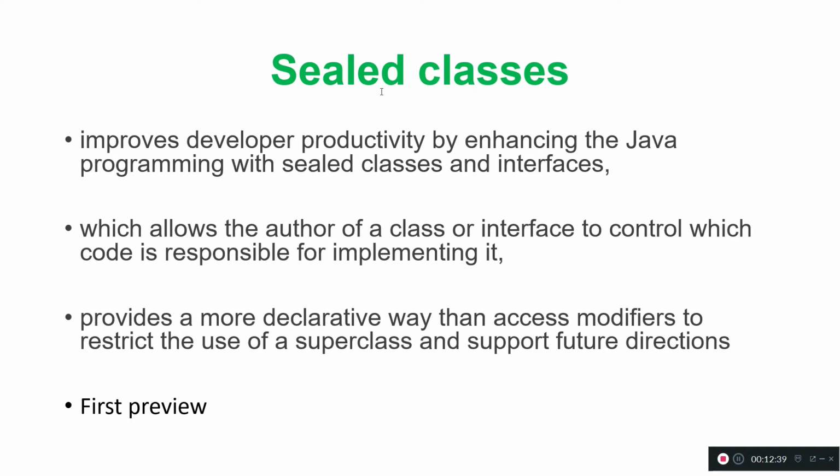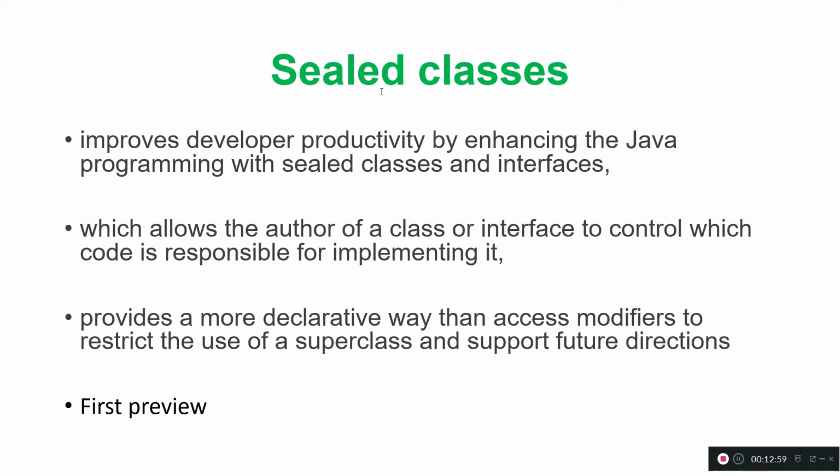Let's say you created a class called A, and in JDK 14 or previous versions, do you have any control on that class? Can you say which class can extend this class or which class cannot extend your class? You don't have control on your class.